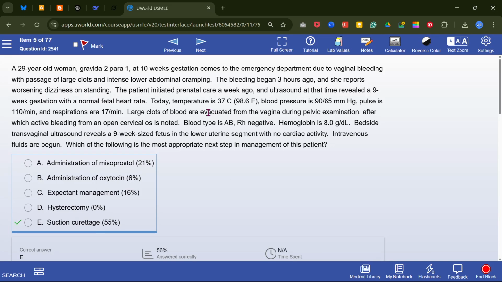So always look at the stem. In the stem, what we found is lower abdominal pain at 10 weeks, normal.